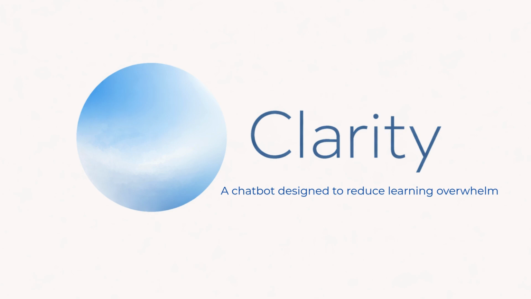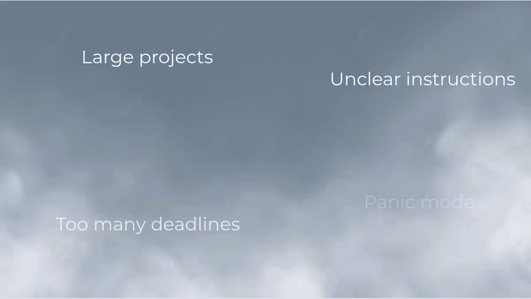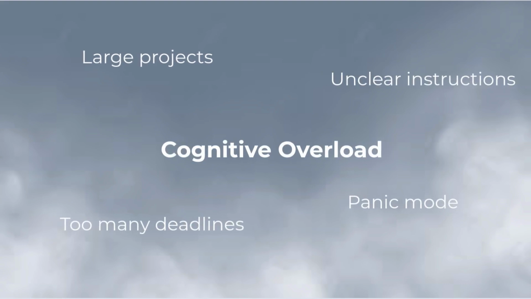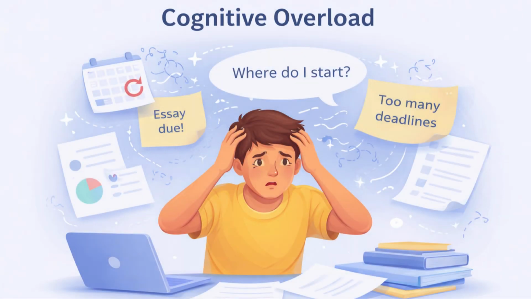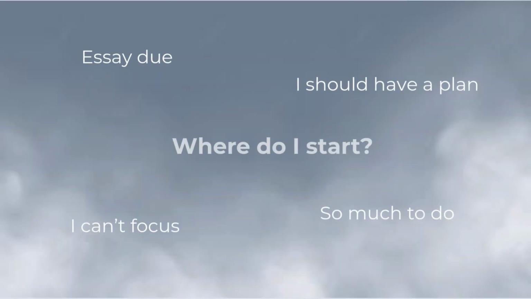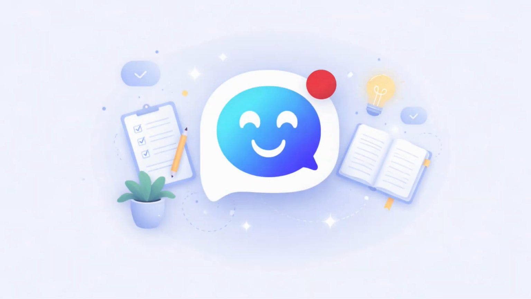For this project, I designed a chatbot called Clarity to address a specific learning problem: student overwhelm. Many students struggle not because they lack ability, but because large academic tasks, unclear instructions, or multiple deadlines create cognitive overload. When this happens, planning and focus become much harder, and students often don't know where to start. Clarity was designed as a calm study support chatbot to respond to this issue.